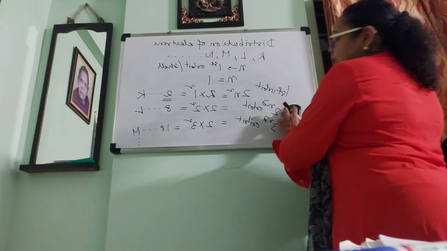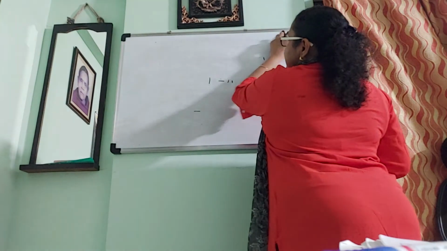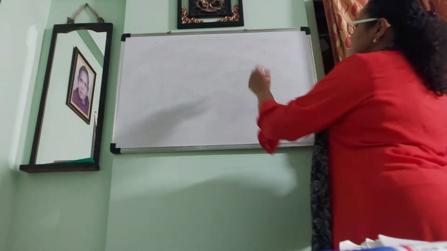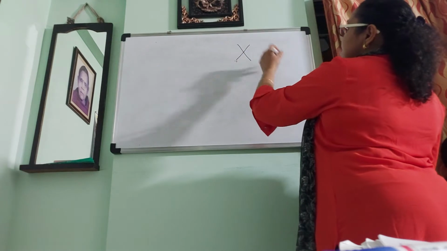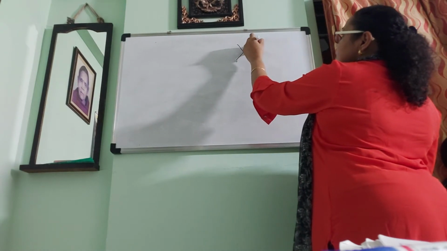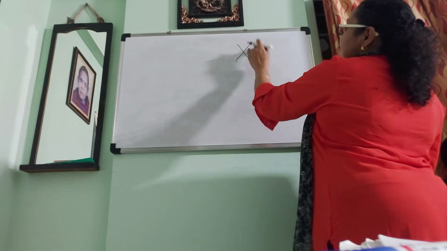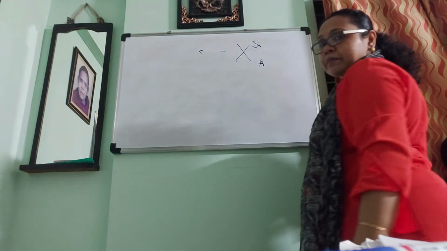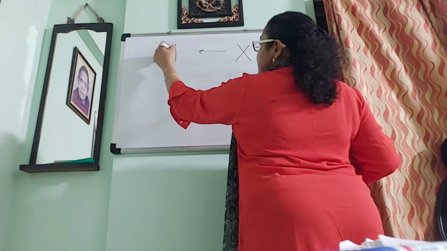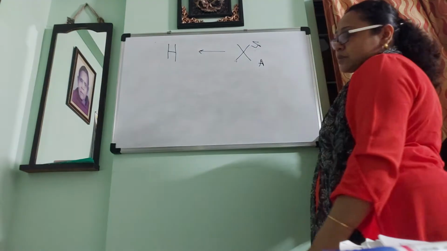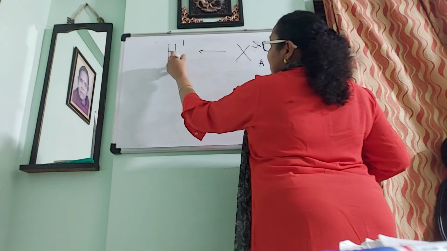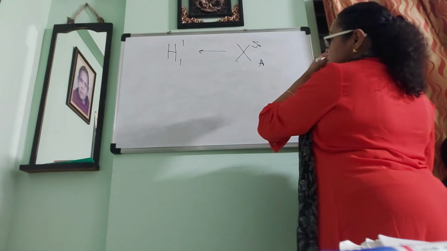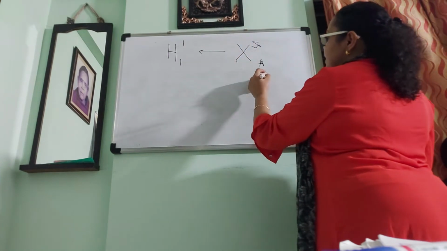Now I am taking, say, X is an element. In X, the atomic number is written here, and the mass number is written here. The first element of the periodic table is hydrogen, and it is represented symbolically as H. So hydrogen, 1 and 1. A represents the mass number, and Z represents the atomic number.